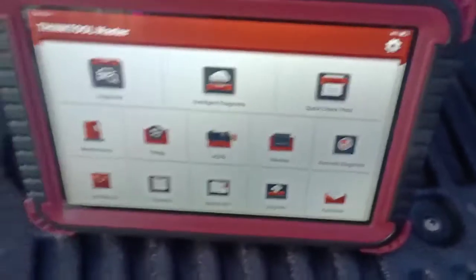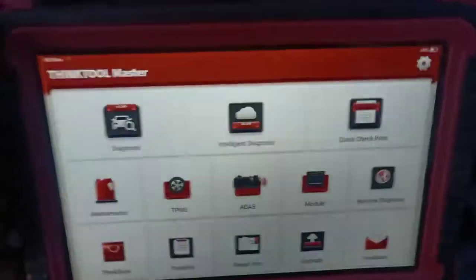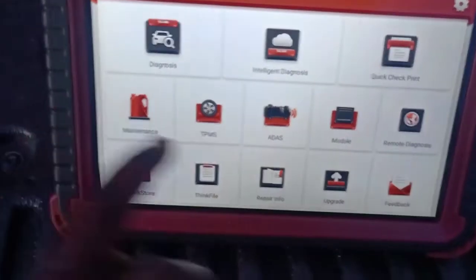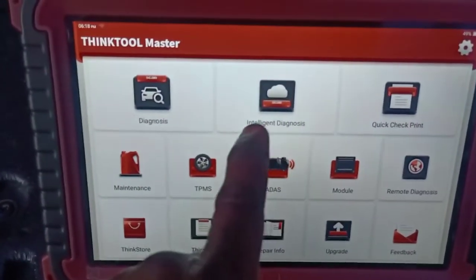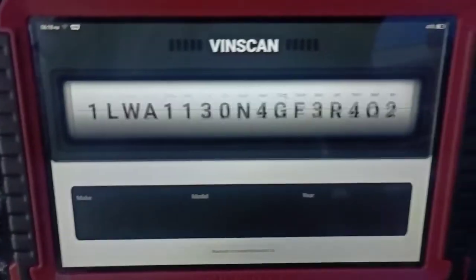Customer complains that the vehicle is running poorly and asks us to take a look at it. Alright, so right now I'm plugged into this vehicle. I'm just going to run a scan. You can run an intelligent scan or you can run a diagnostic. I'm going to do an intelligent scan. That will pick up the VIN.